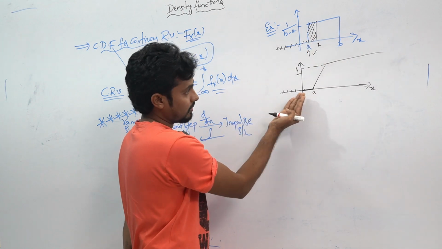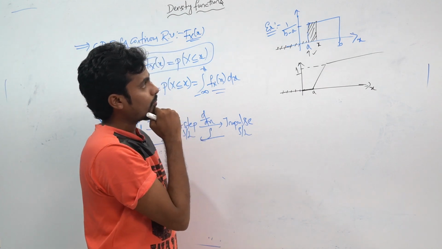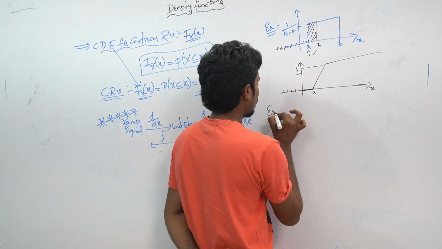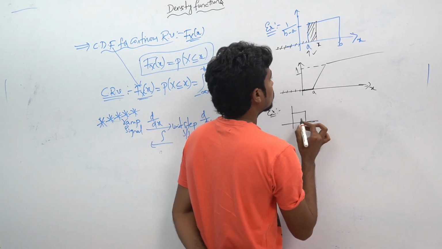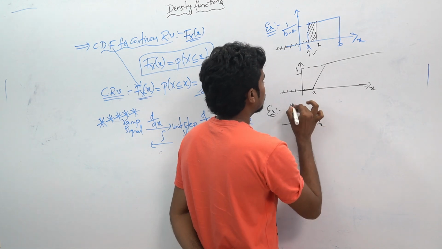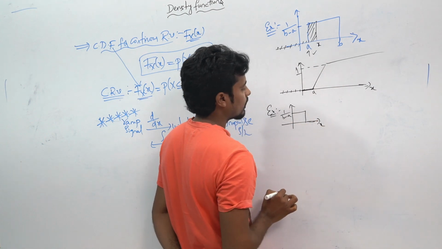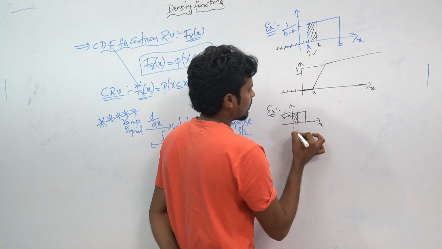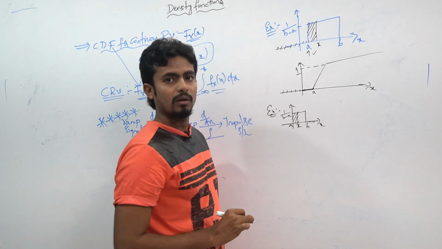My waveform or our plot will be like this. Suppose I take the step signal from 0, what will happen? For example, if I take the step signal from here, this will be the X and this will be 1 divided by B minus A. And here my area of interest will be like this. This will be A, B, and this will be the X.